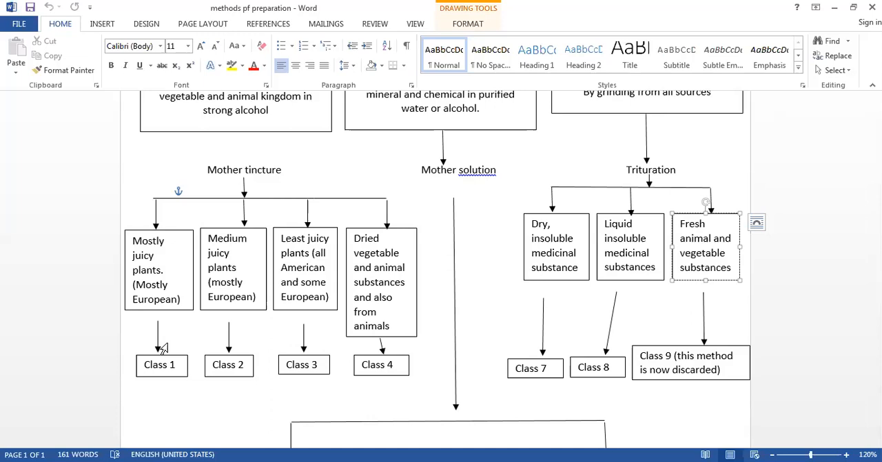So how do we prepare the mother tincture if the plant is the most juicy? We can see the preparation under Belladonna in the Materia Medica Pura. Under Belladonna, he has given a general procedure for plants containing a large amount of juice. This is applicable to juicy but not viscid material, which does not contain resins or any volatile oils.